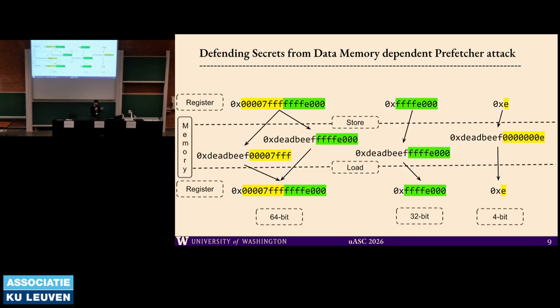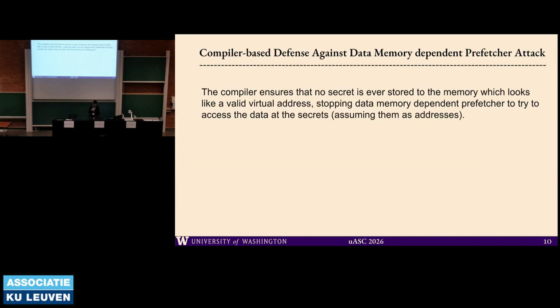And we do it for different sizes of data. For example, if you have 64-bit data, we definitely need 128 bits of space because we need to split it into two 32-bit chunks and then put a constant prefix with both of the chunks. But if it's 32-bit data, we say that we need 64 bits of space to save it with the constant prefix that we have. Similarly, if we have 4-bit data, because the thing that is unsafe is that these prefetchers look for 64-bit aligned data in the memory that looks like a virtual address, and that is what we don't want it to be.